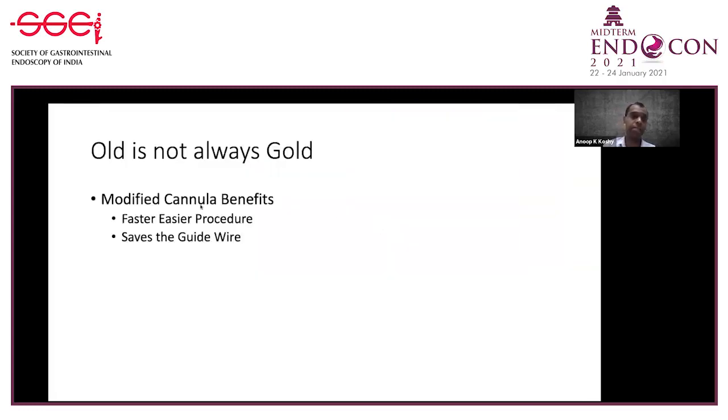So the advantages are, it is a much faster procedure and it saves the guide wire. See, in the other technique, you are going to grasp the guide wire with a snare or a forceps, so that will damage the guide wire. The guide wire costs about 20 to 25,000 rupees. So with this technique, you can save the guide wire.